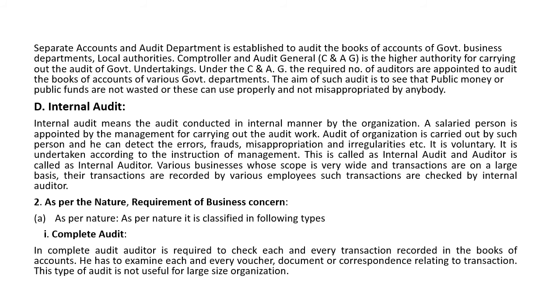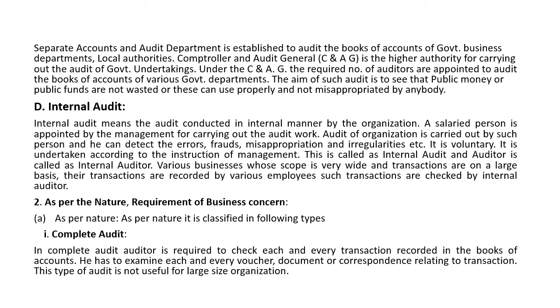We have seen in the concept of auditing that auditing means systematic examination of books, accounts, records, and vouchers of the organization with an intention to establish control, as well as to see whether the accounting information given is true and fair or not.